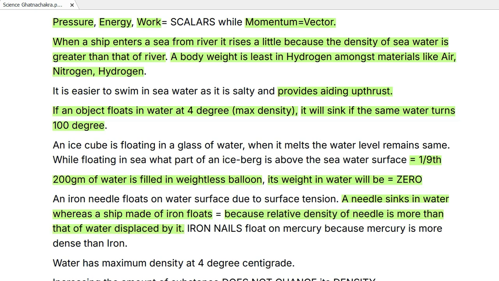ठीक है. Then iron nails float on mercury because mercury is more dense than iron. ठीक है. An iron needle floats on water because of the surface tension. यही हो सकता है. ठीक है. बाकी iron needle sinks in water whereas the ship made of iron floats, तो उसका मैंने बता दिया, because the relative density of needle is more than that of the density of the water displaced by it.